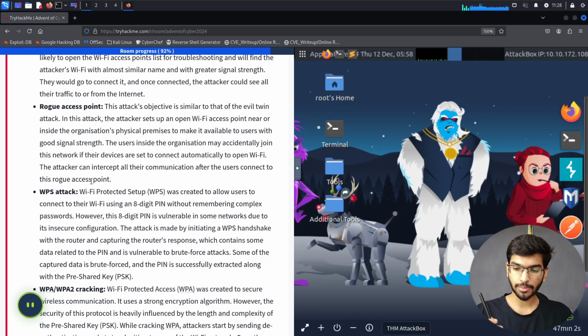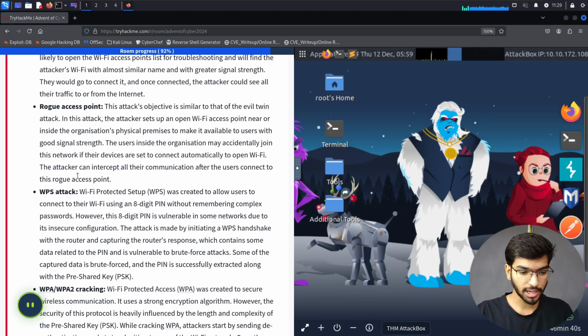If your system is configured to connect to open networks, it's going to connect to it, and I, as an attacker, can intercept whatever messages you're sending, look at what websites you visit, or capture your network traffic. Anything is possible once you're in my network.